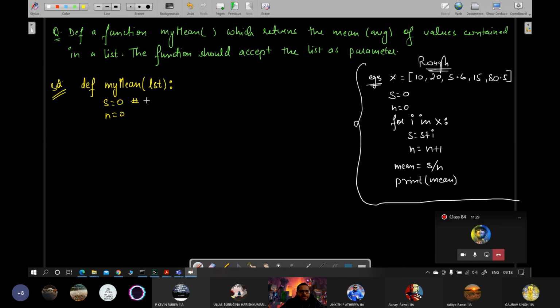S will calculate for finding total sum of all the elements. This n will be for finding total number of elements.